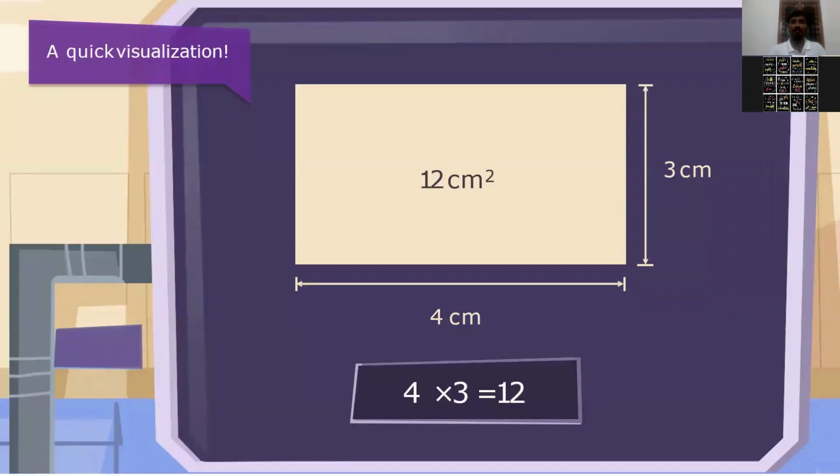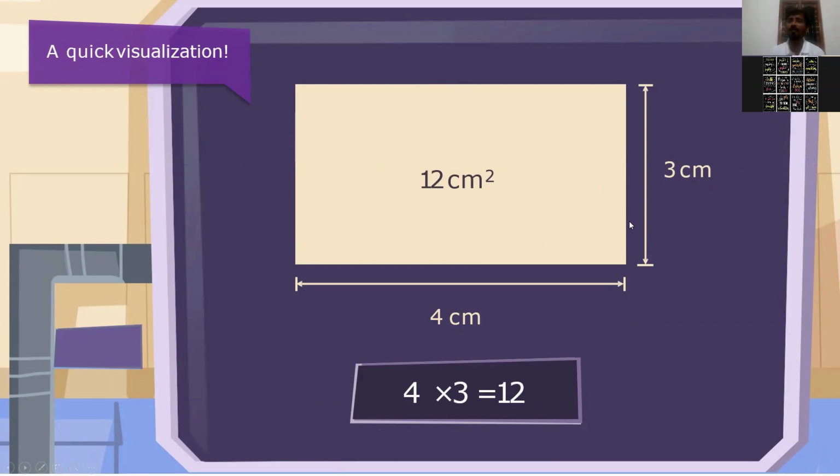Now let's do some activity or some exercise. Here you can see one shape is there. What kind of shape is this? If you have any idea, you will see there are many shapes. Rectangle. Very good. You are very brilliant. So here you can see a rectangle.